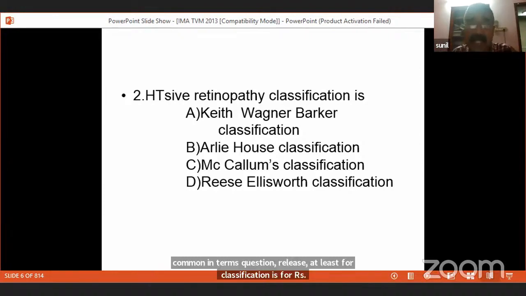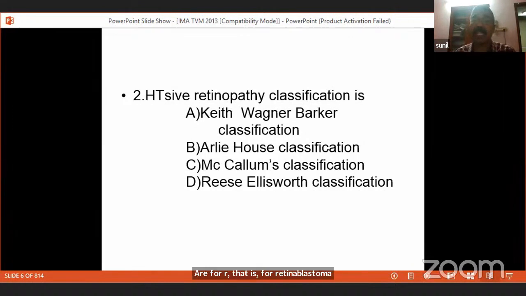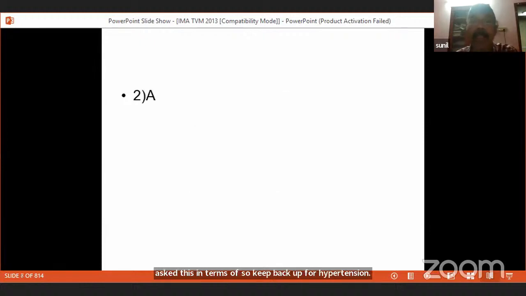Keith-Wagner-Barker classification is the classification of hypertensive retinopathy, while Early Treatment classification, another entrance examination question, is for diabetic retinopathy. Very rarely, this is an outdated classification, but occasionally this question has been asked as an entrance question. So Keith-Wagner for hypertension, McCollum for trachoma, Reese-Ellsworth is for retinoblastoma.